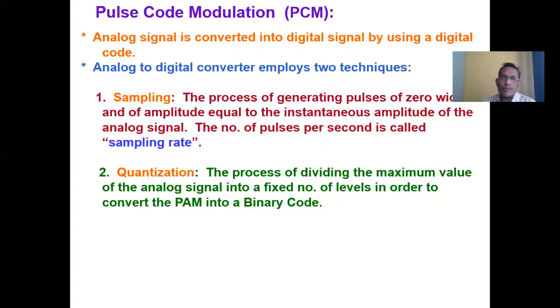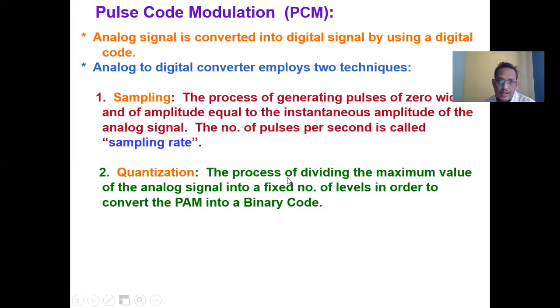Now suppose the same waveform I convert in terms of a total of 16 levels, which vary from 0 to 15. That gives the output in terms of 4 bit PCM, where the binary values always vary from 0, 0, 0 to 1, 1, 1. So this second step, which plays a very important role, is called quantization.